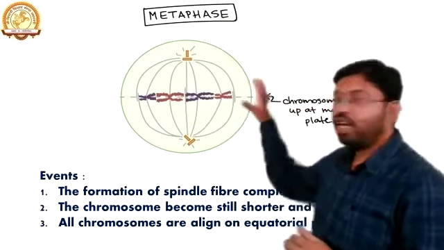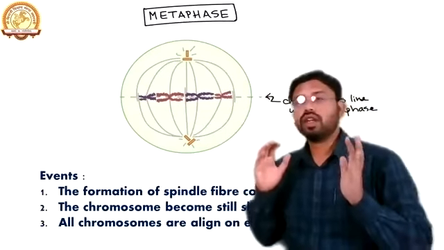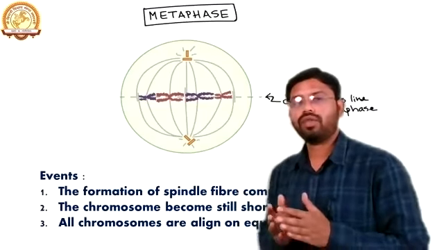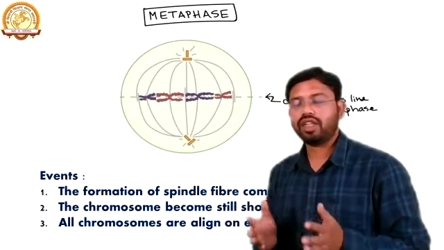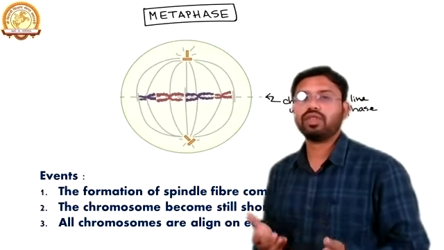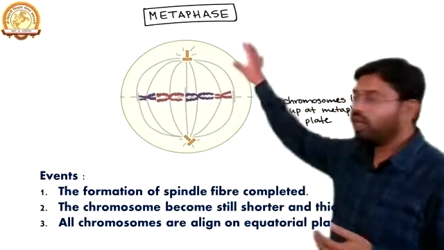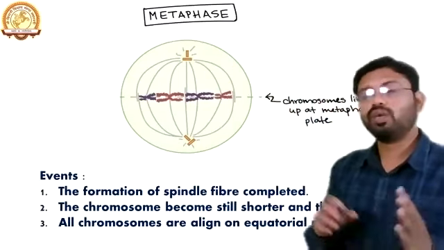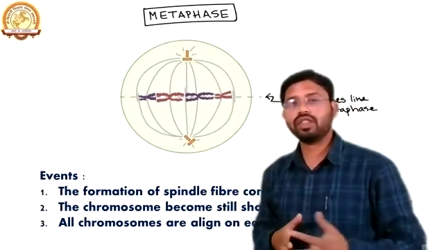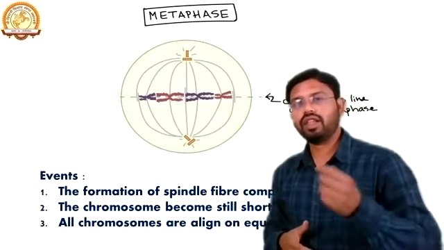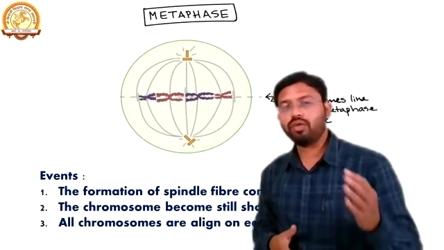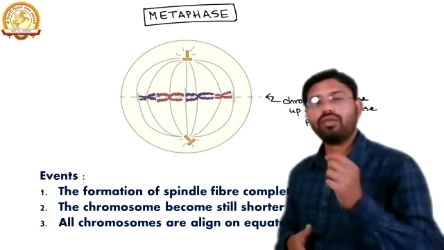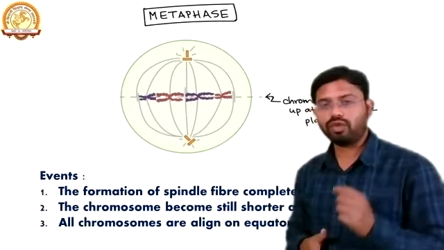Now the next phase, that is the metaphase, and it is one of the most observable phases if we are doing a practical of any type of tissue or any type of cell for observing mitosis or meiosis. In that, you can easily understand the metaphase. In your 12th class and in your graduation also, you have done the practicals of mitosis and meiosis. I think from the onion root tip, you had already performed the practical of the observation of different stages of mitosis.